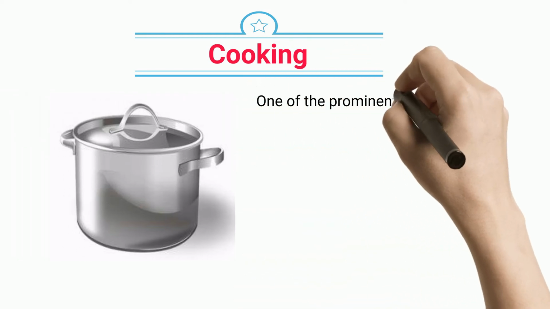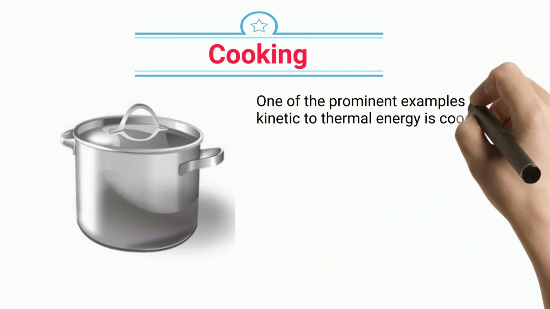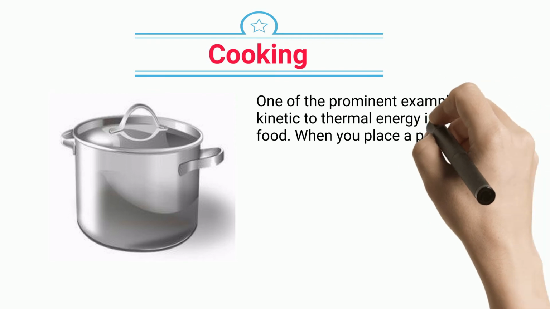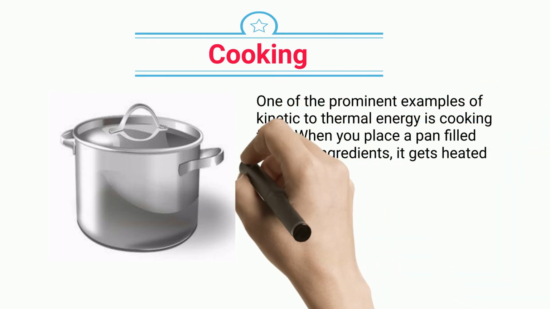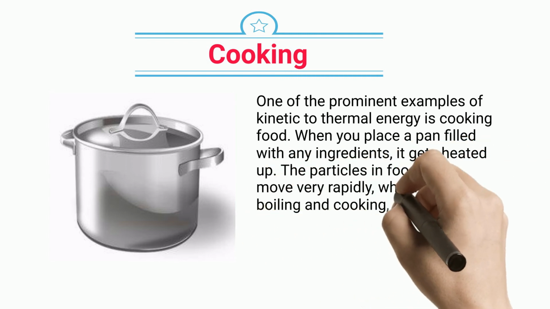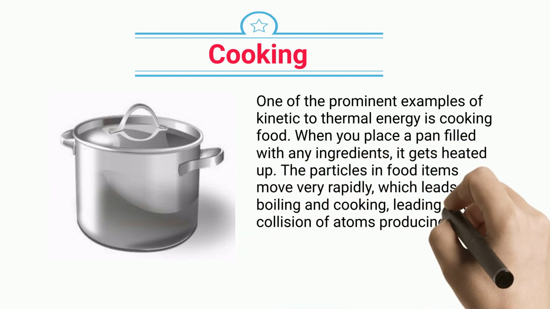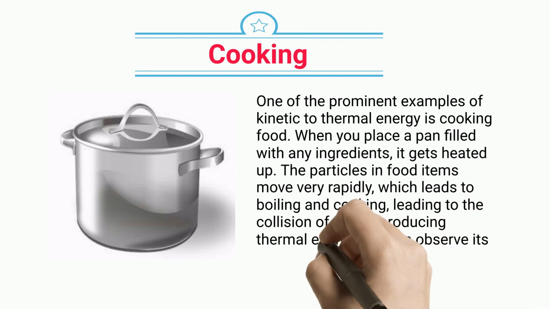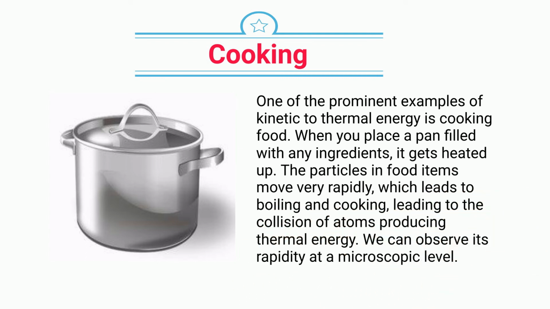Cooking. One of the prominent examples of kinetic to thermal energy is cooking food. When you place a pan filled with any ingredients, it gets heated up. The particles in food items move very rapidly, which leads to boiling and cooking, leading to the collision of atoms producing thermal energy. We can observe its rapidity at a microscopic level.